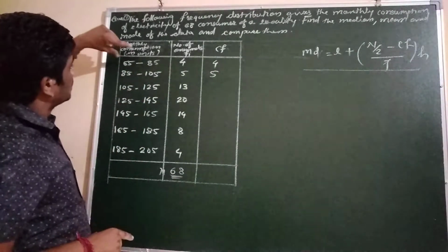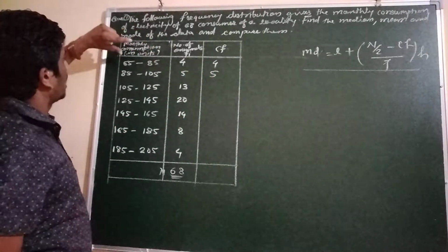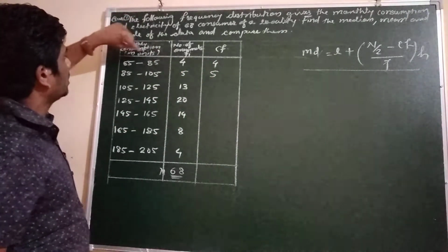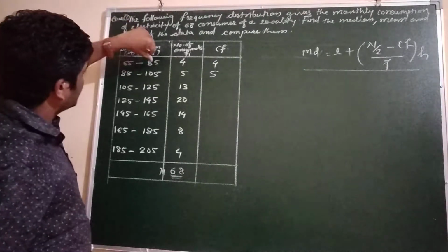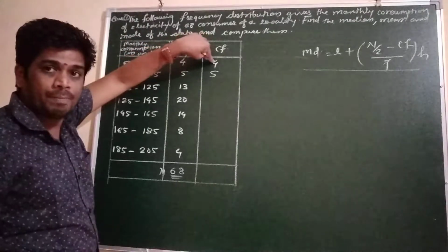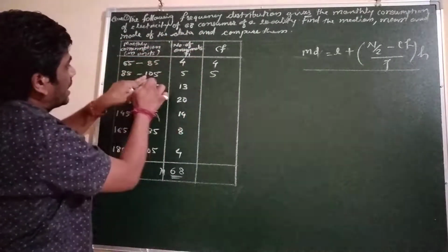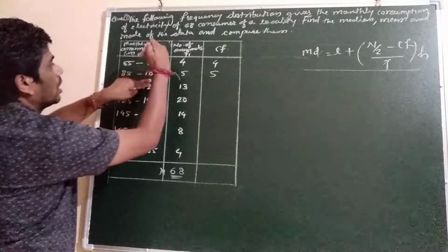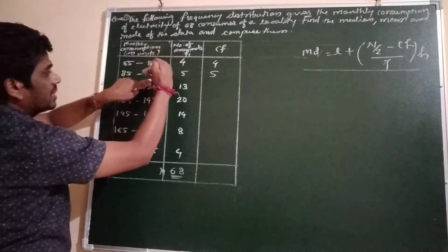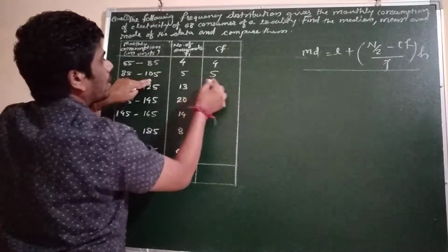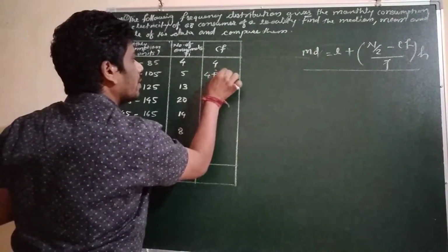This is less than 85. The monthly consumption in units is given as 65 to 85, so it will be units less than 85, which is 4. Less than 105 means the units of this one also will come and this one also will come, so 4 plus 5, this will be 9.